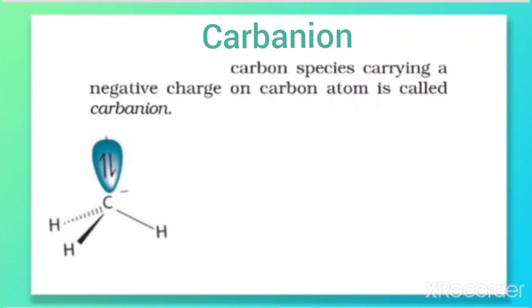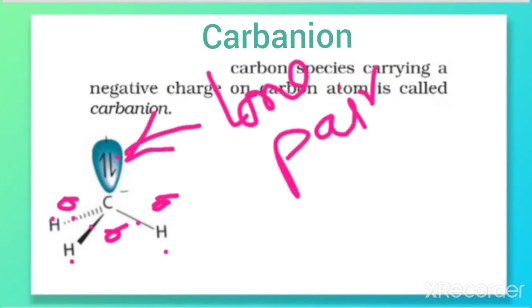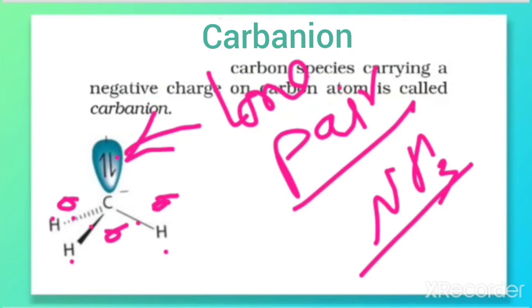So here there are 4 hybrid orbitals. Of these, 3 hybrid orbitals overlap with the 1s orbital of hydrogen, resulting in the formation of sigma bonds. So here 3 sigma bonds are formed. But there is one hybrid orbital in which the electrons remain as a lone pair. This structure is similar to the structure of ammonia we have learnt, in which N is sp3 hybridized, 3 hydrogens are there, and there is one lone pair on nitrogen.